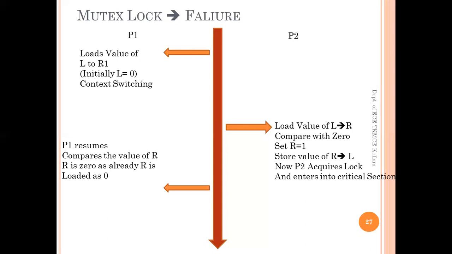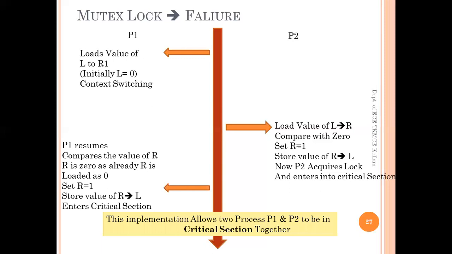Now it will set the value of R as 1, then store the value of R to L, and enter the critical section. This implementation, as you can see, allows two processes P1 and P2 to be in the critical section together. Therefore, it doesn't guarantee mutual exclusion.